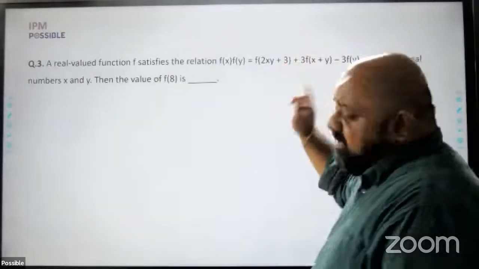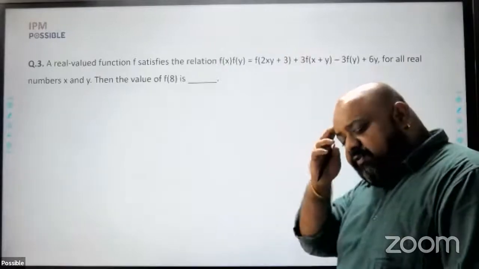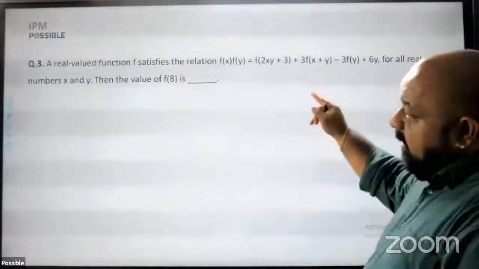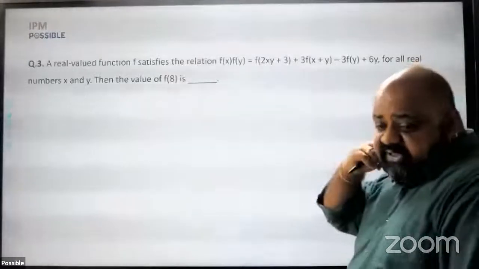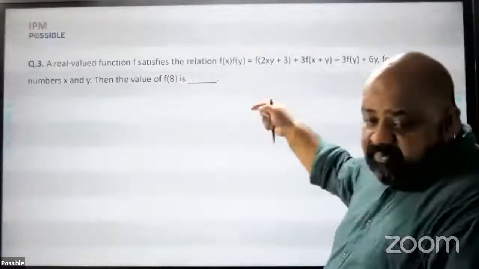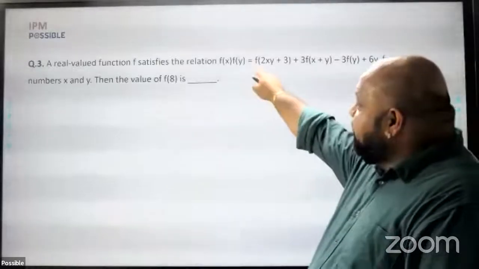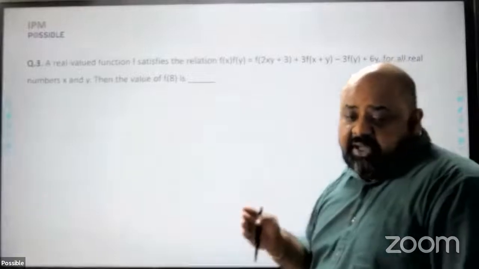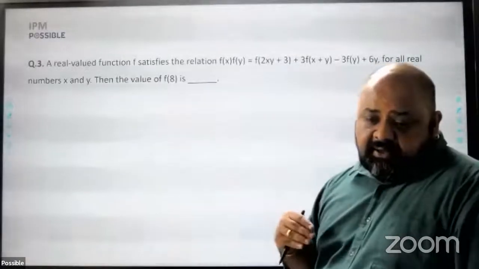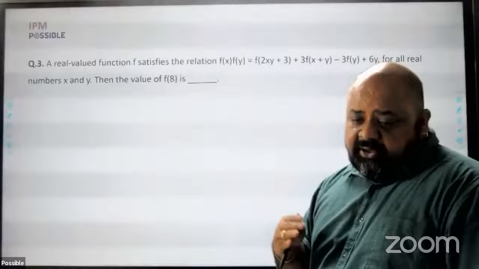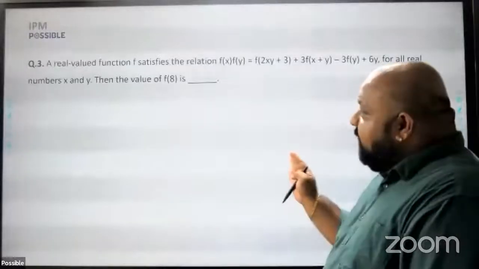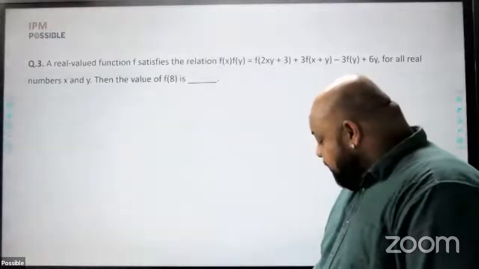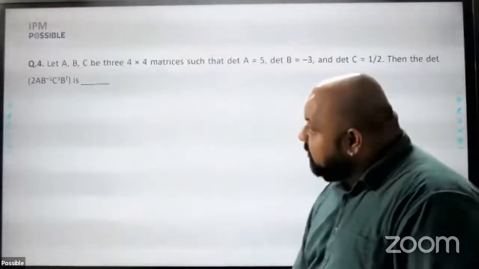Question number 3. This again pertains to algebra, something that you would have done in class till class 10th, technically speaking. And if you look at previous year questions, you will see that this kind of question keeps on repeating, where you put values for x and y, then check. But in terms of level of difficulty, I'll say this is towards the difficult level, and therefore this will not be a question that I would attempt in the first go ever. I'll again come back to this.